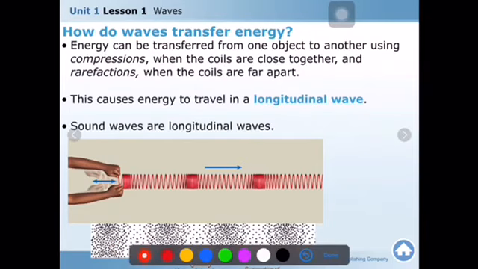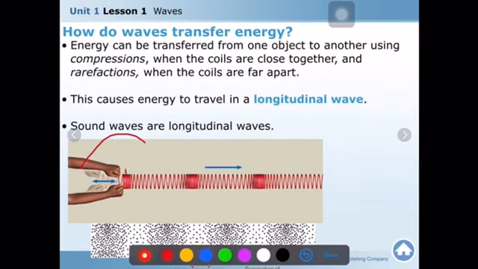Look here. How about the crest and trough of the longitudinal wave? Look, if you want to illustrate a longitudinal wave in the form of an S wave, meaning a transverse wave, you have to draw it like this.